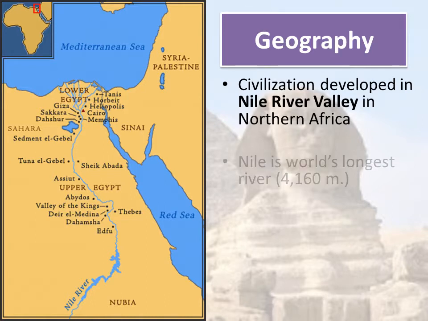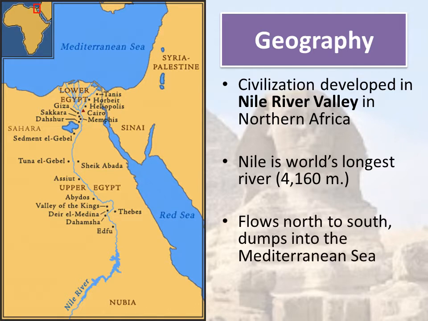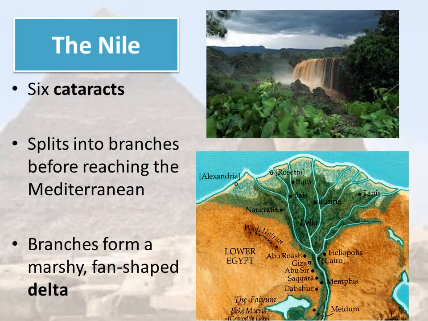The Nile River is the world's longest river at 4,160 miles. It flows north to south and dumps into the Mediterranean Sea. The Nile has 6 cataracts, or waterfalls, which you can see in the top picture. The Nile splits into many branches before reaching the Mediterranean.